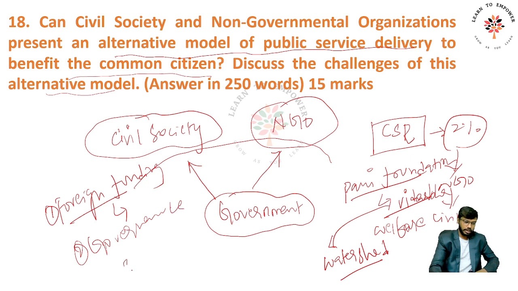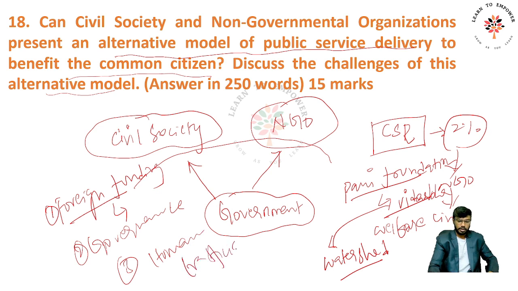Third, NGOs are used to grab on the name of NGOs. Many illegal and illicit activities are taking place, especially human trafficking is one such thing, right? I'm not talking about Kailash Satyarthi's movement. He did a very good movement and improved society at large. But there are many NGOs in the name of societal welfare, but they're not doing it.